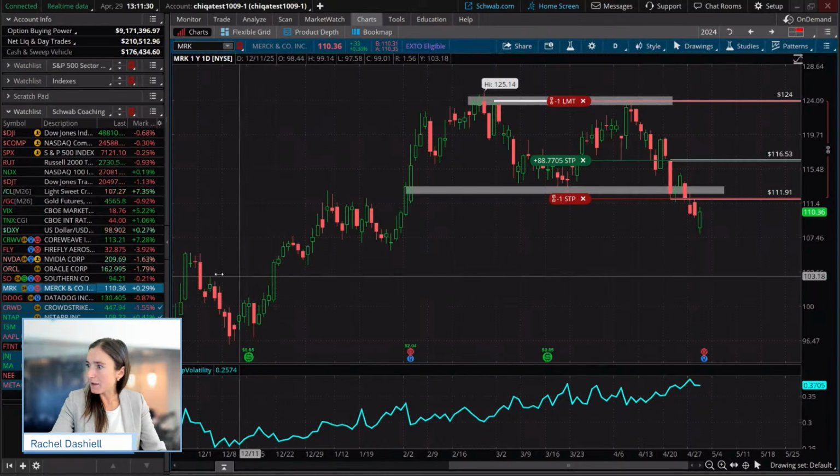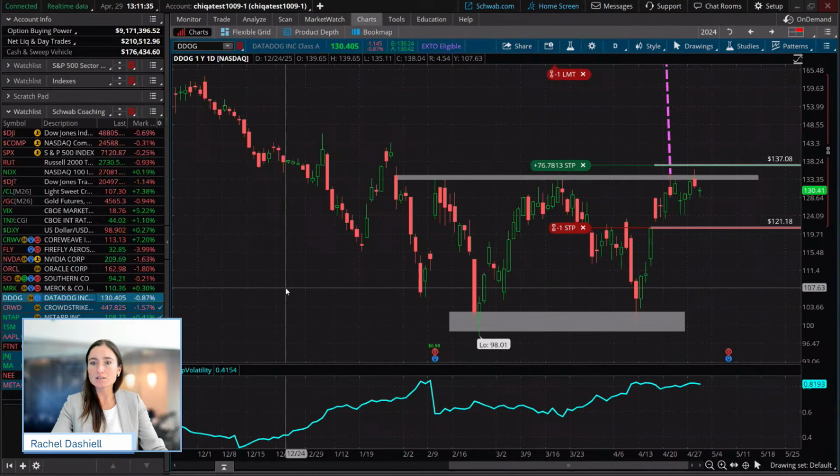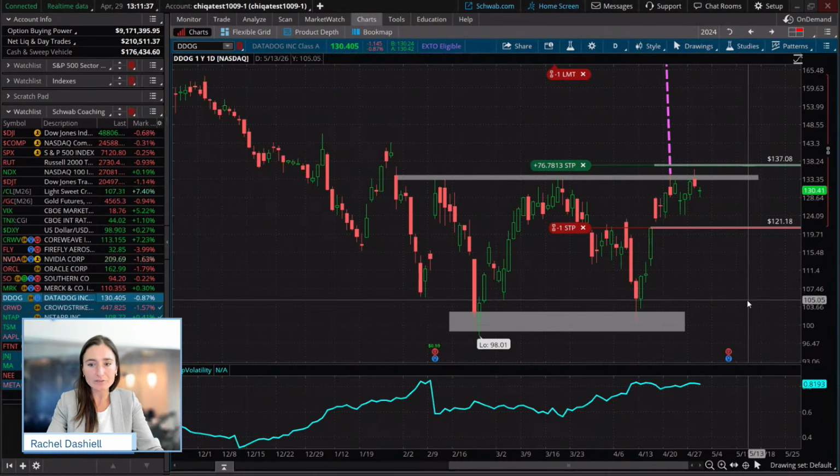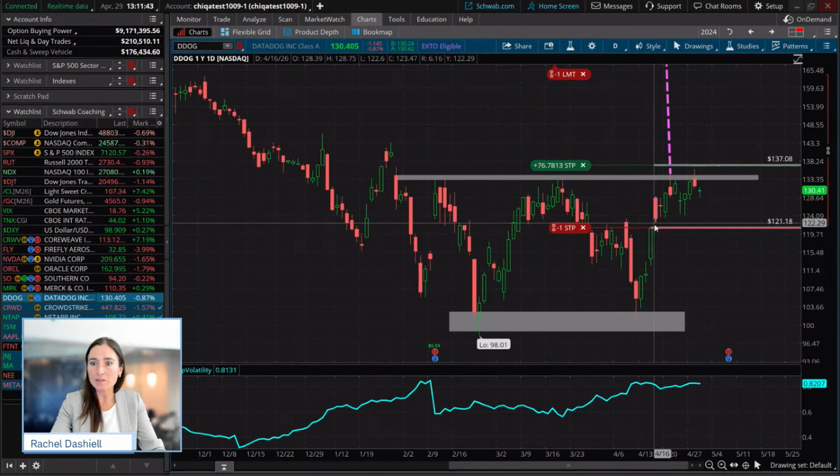Okay. And then let's see, what other ones did we have? We had Datadog. This is another one where we haven't gotten a fill yet. We have that 2% move right above this double top. And then we have our stop here at gap support for the move higher.